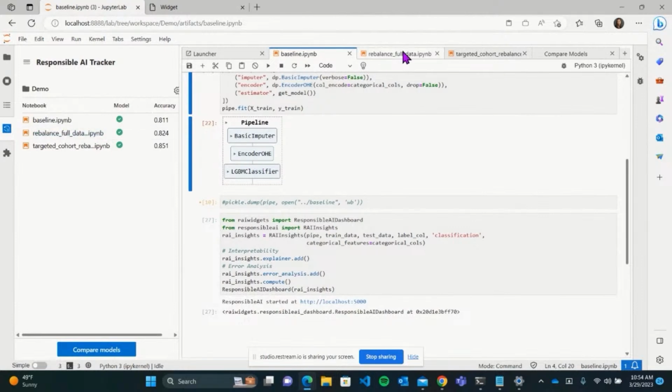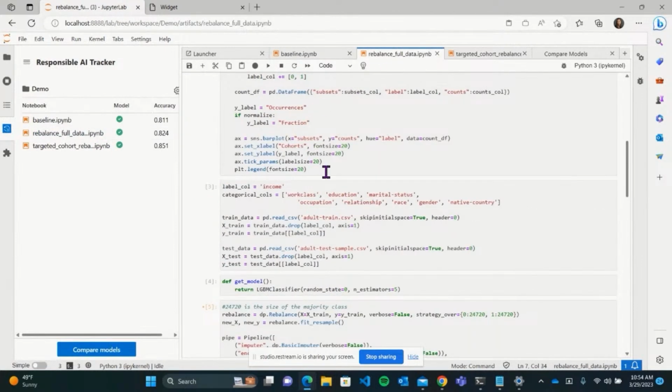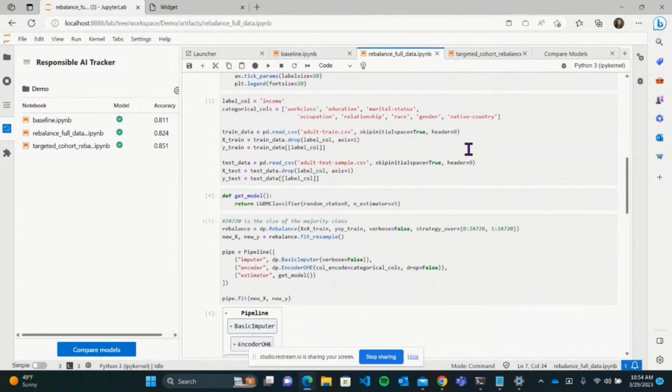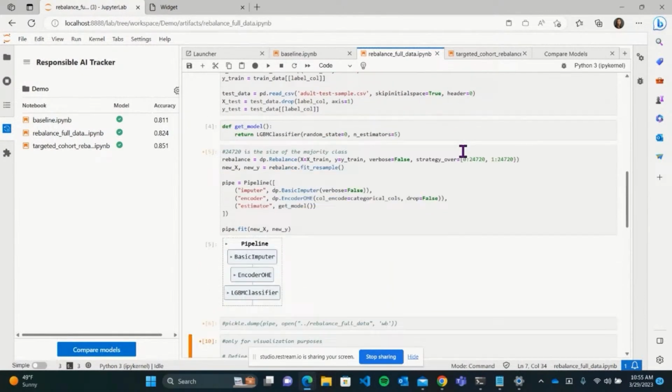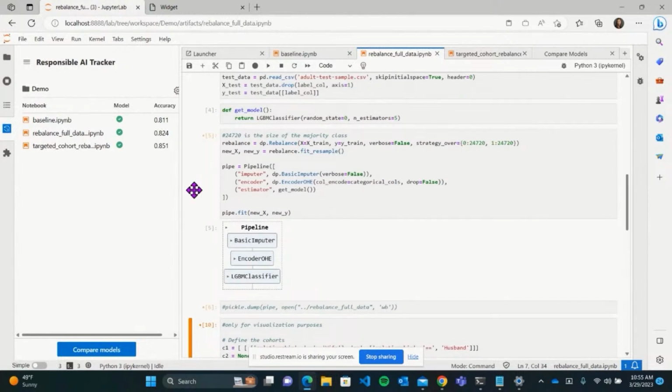Okay, so I've already imported my second notebook, same data set, also a GPM classifier. But before doing the pre-processing and training the model, I'm using an extra mitigation here, again from our RI mitigations library, using the rebalancing mitigation to rebalance the full data. And here I'm using an oversampling strategy where we're just sampling enough data points to create a balance between the two classes for the full data set.